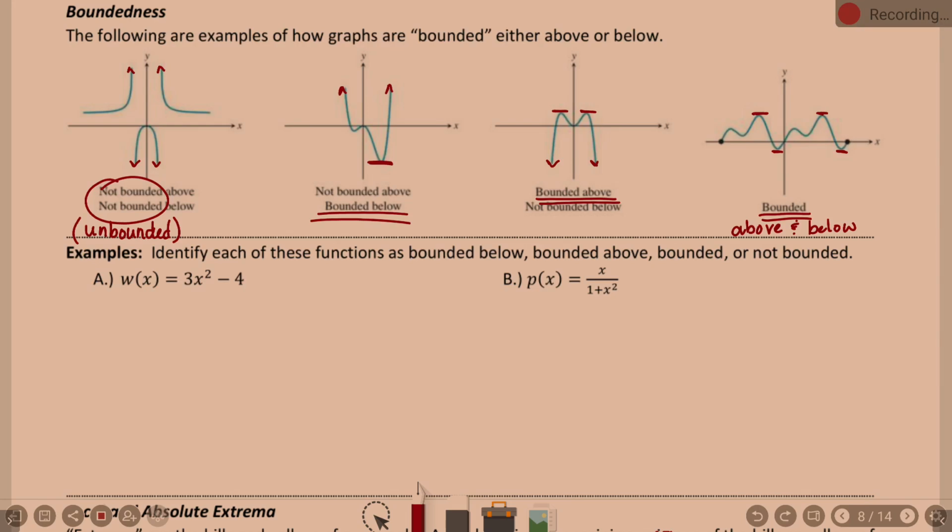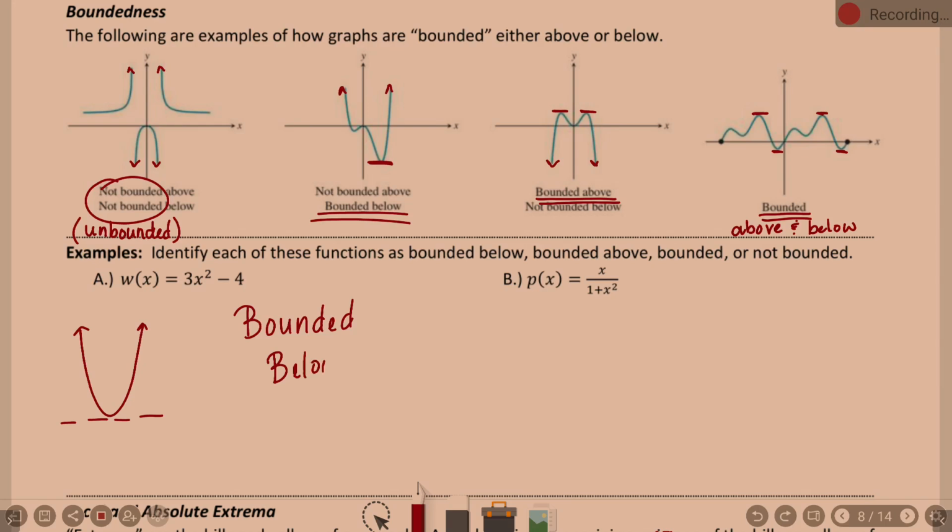Now, in reality, yes, by all means, do I want you guys graphing these? Yes. In reality, though, 3x squared minus 4, I believe we know that is a parabola of some sort, right? That opens right side up. If it's a parabola that opens right side up, then there's going to be that minimum point that we never go below. So, my answer for this one is that yes, it is bounded below.